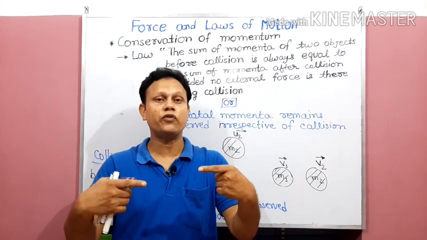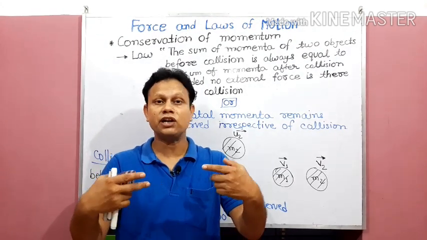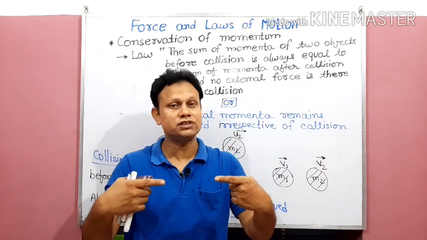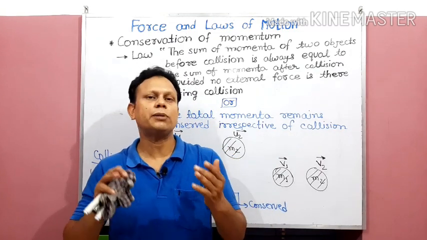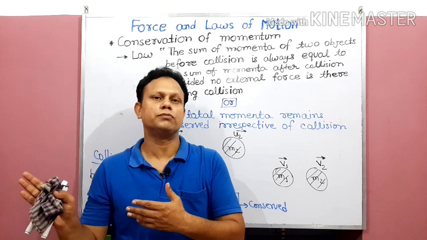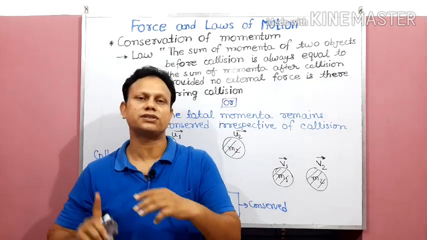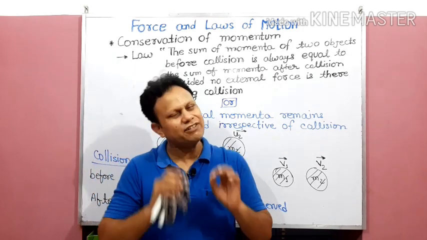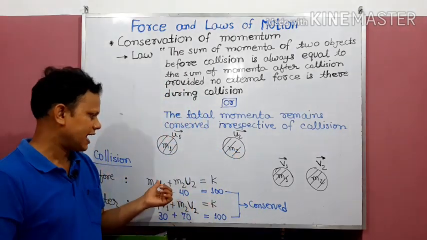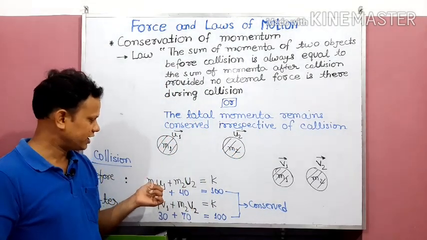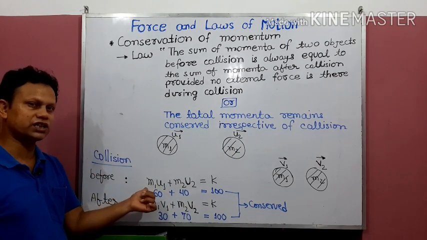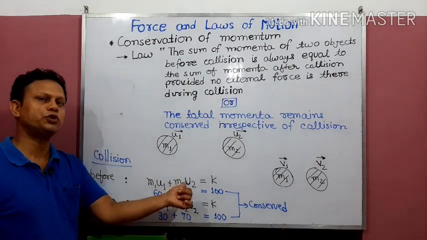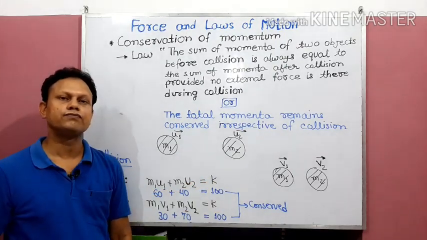And when we add these two, depending upon the magnitude of the momentum, it can be positive, it can be negative, or both can be positive, because maybe both are moving in the same direction. That doesn't matter. But whatever value is there before collision, when we sum it up, what are we doing in this step? Before collision, this is the before situation, m1 u1 plus m2 u2, suppose we are getting k.